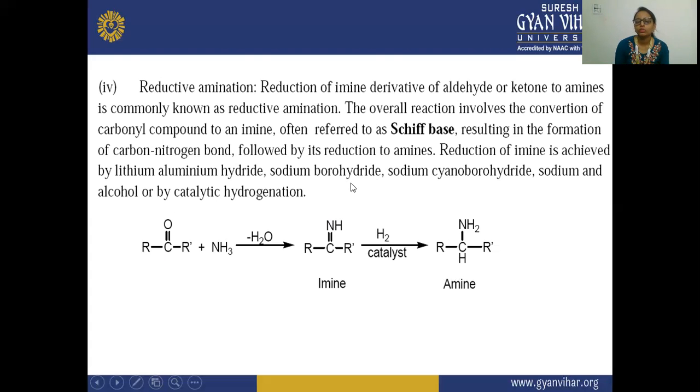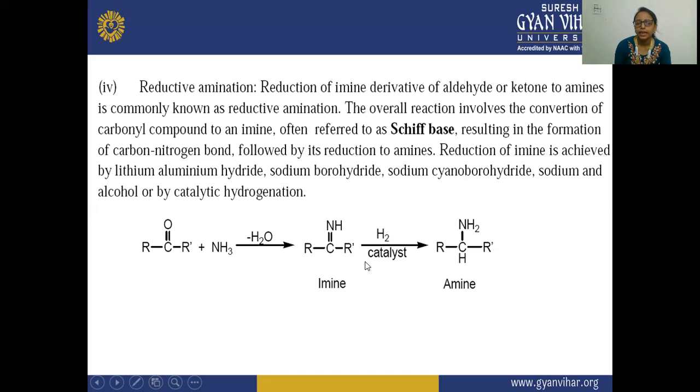So the overall reaction involves the conversion of the carbonyl compound, which is getting converted to imines, and these are referred to as Schiff bases, resulting in the formation of a carbon and nitrogen bond, followed by reduction of the imine. This reduction is achieved by a catalyst, and that can be lithium aluminum hydride, sodium borohydride, sodium cyanoborohydride, sodium and alcohol, or catalytic hydrogen.